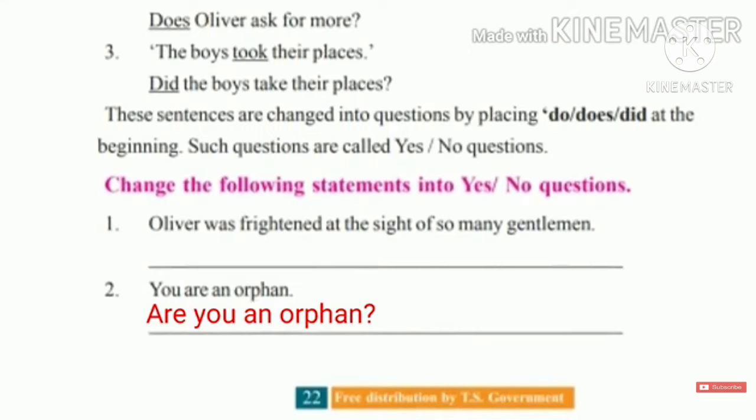Next one. "You are an orphan." What is the auxiliary verb here? Are. So keeping the "are" before the subject: Are you an orphan? Keeping the question mark. That is how we need to change the sentence into a question. Are you an orphan?